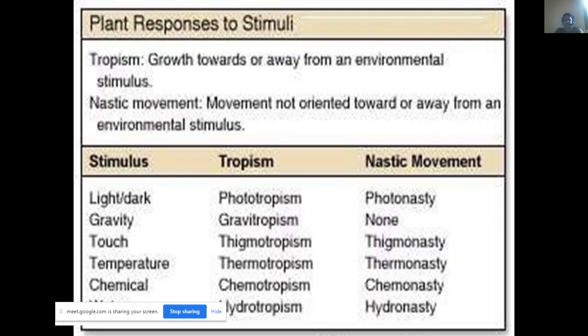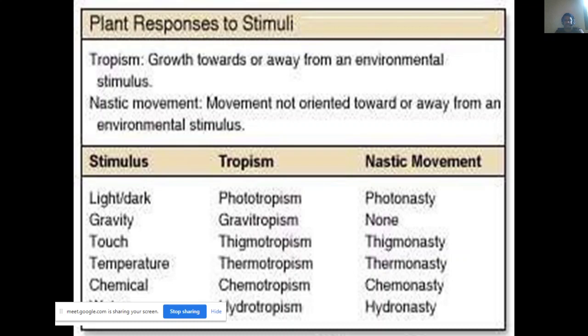The nastic movement is not oriented towards or away from the environmental stimulus. So those we generally refer to as nastic movements. Usually the tropisms are phototropism, geotropism, thigmotropism, thermotropism, etc.